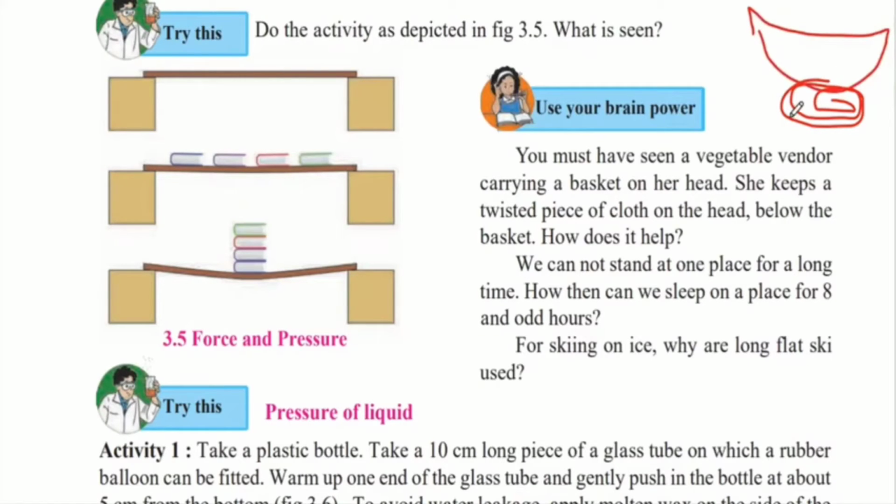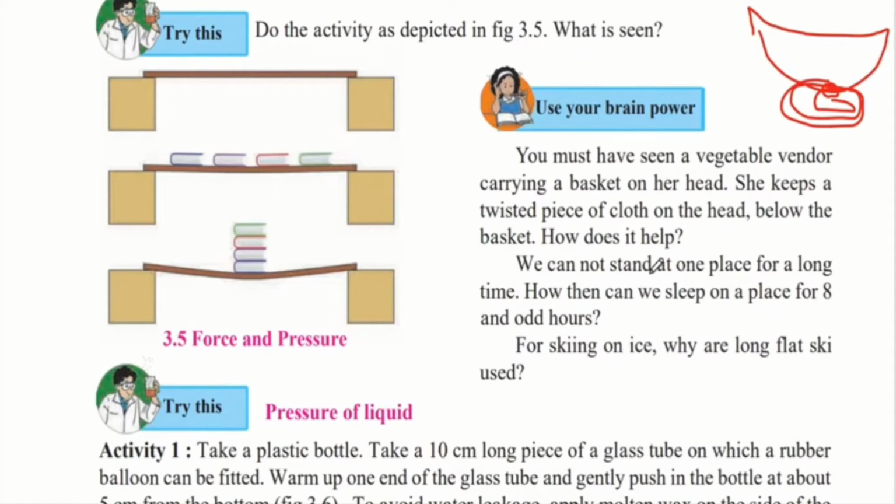So why does she keep this cloth under the basket? It is to increase the surface area. If she would keep just the basket, only one point would be on her head and all the pressure would be exerted on that point. But if she keeps this cloth, the surface area increases and the pressure is distributed equally. Because of that, she will not feel the weight of the basket as much as she would if she kept just the basket.